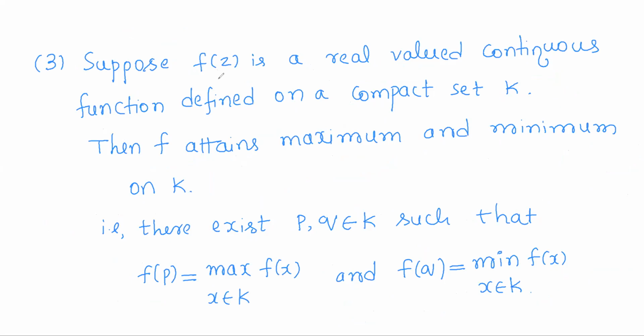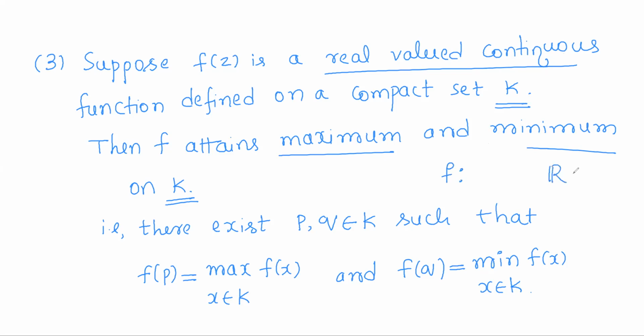Next point: suppose f(x) is a real valued continuous function on a compact set K, then f attains maximum and minimum on K. So given f is a real valued continuous function defined on a compact set K, it takes real values and it is defined on some compact set K. So any real valued continuous function defined on a compact set attains maximum and minimum.